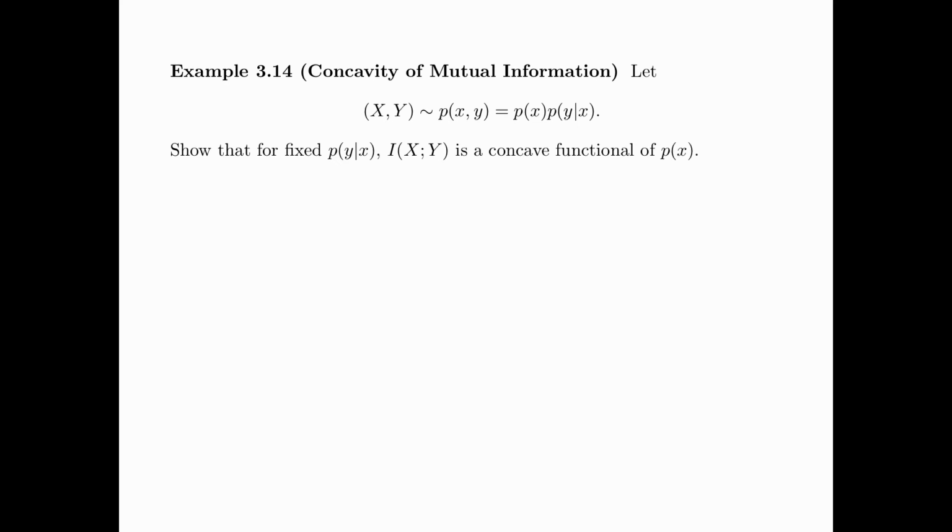In the next example, we show the concavity of mutual information. Specifically, let the pair of random variables x and y have distribution pxy, which again is written as px times py given x. We are going to show that for fixed py given x, Ixy is a concave functional of px. Consider the system as shown, where the position of the switch is determined by a random variable z, as in the last example. Here, when the switch is up, x takes the distribution P1x, and when the switch is down, x takes the distribution P2x.